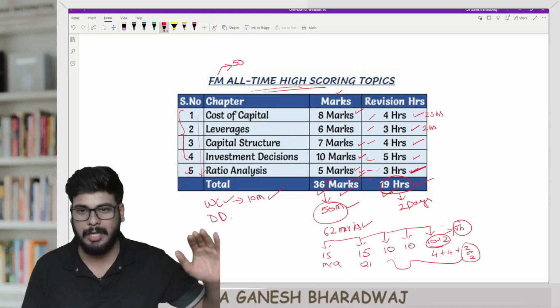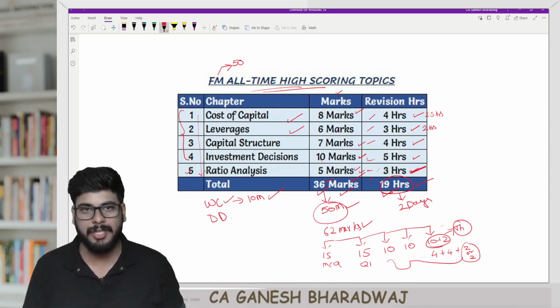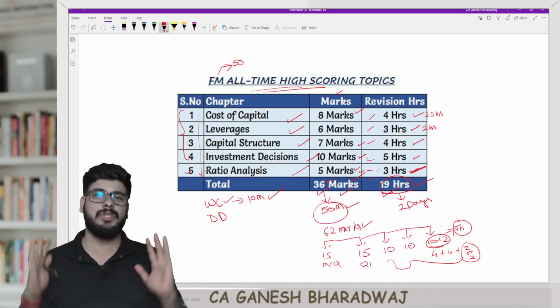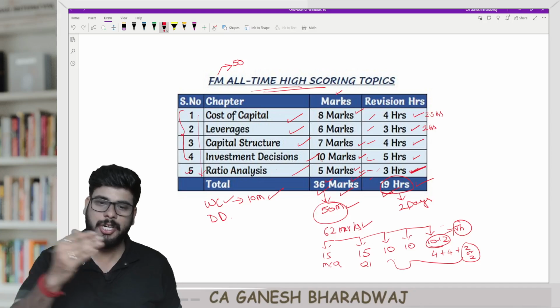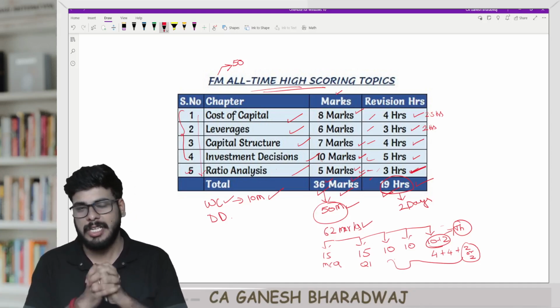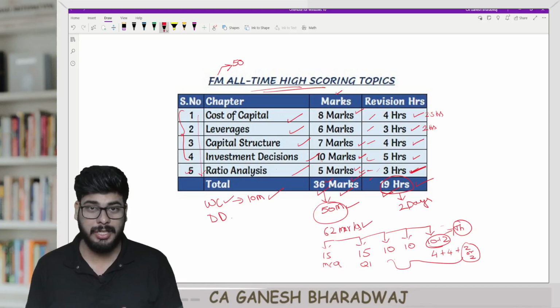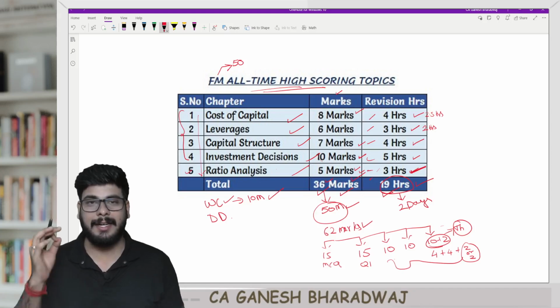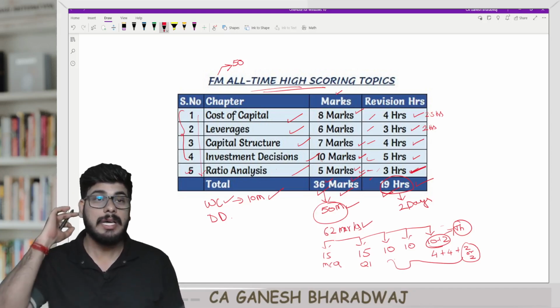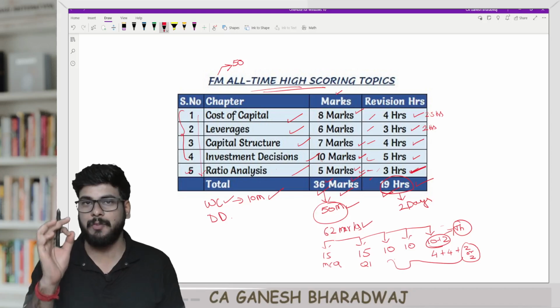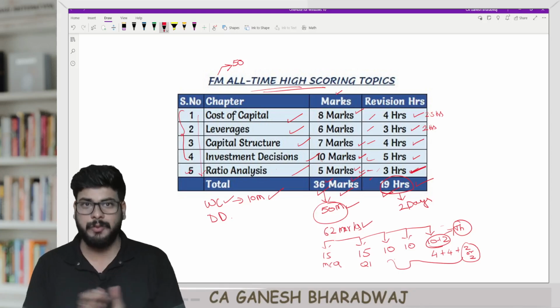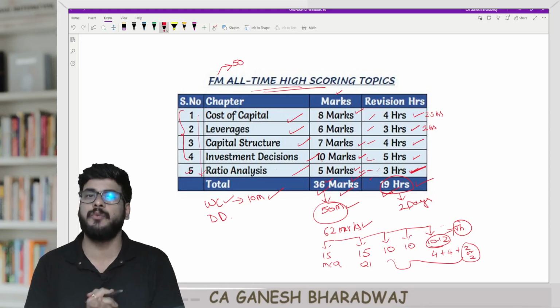So you first start with cost of capital, then you go to leverages, then capital structure, investment decisions, ratio analysis, and then if you still have time for your FM preparation, you can go about with the other chapters. So this is what I would suggest can be followed for the purpose of your last minute revision. And trust me guys, this is going to really step up your preparation and it will become a game changer in your exams.